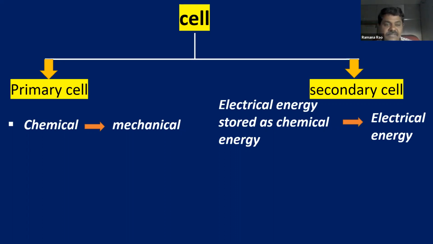So that is a major difference between a primary cell and a secondary cell. Primary cell: chemical to mechanical. Secondary cell: electrical energy stored as chemical, and then it again converts into electrical energy.